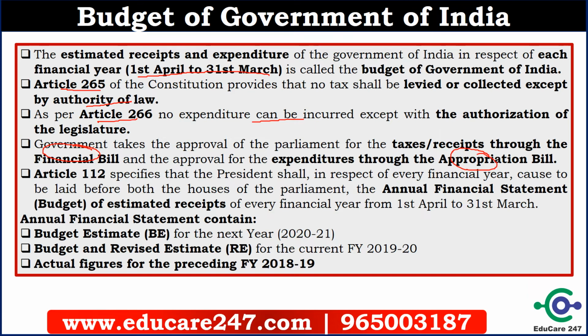And the annual financial statement contains the budget estimate for the next year, the budget and revised estimate for the current year, and the actual figures for the preceding years. Like on 1st February 2020, the next year's budget will be proposed, the revised estimate for this year will be proposed, and the actual figures of the last year will be presented. So this is the budget document, and this is a very important concept. You can remember all the important facts.